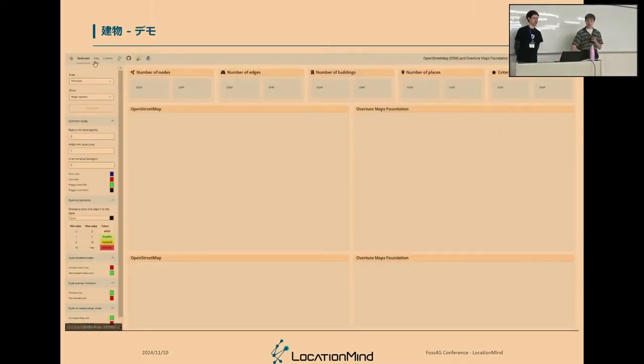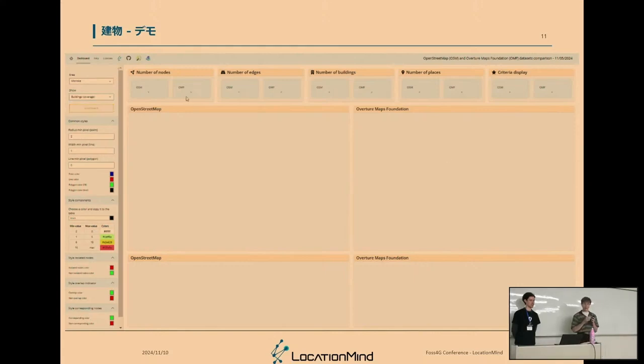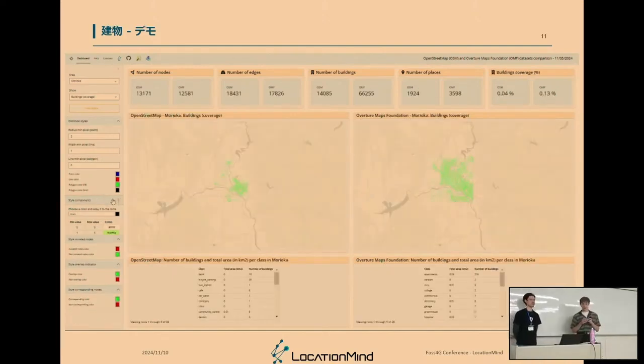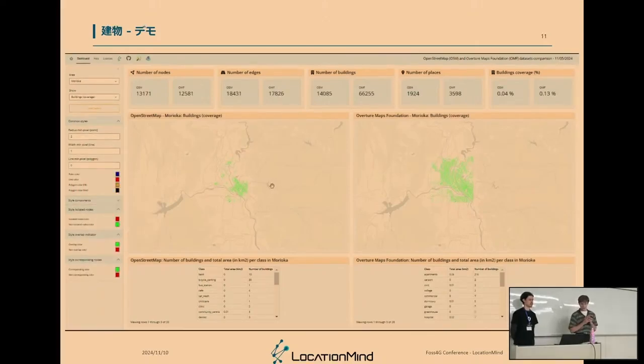So as I said, there are the different resources on the top page, and then we have the 3 different areas that we're going to talk about during this presentation, and the different criteria that are gathered in themes. So either a graph, building, or places, or POI. And then when we load the layers, all the components will be loaded at once, because it needs to gather the data and then display it. And so here we have the information about Morioka. We can change, for instance, the color of the buildings, and the area is not represented on the map, but you can easily guess where it is.